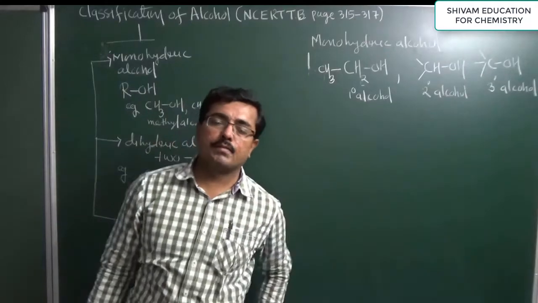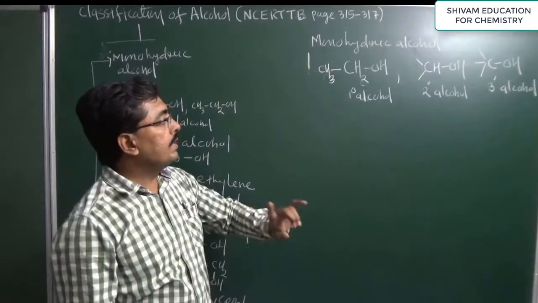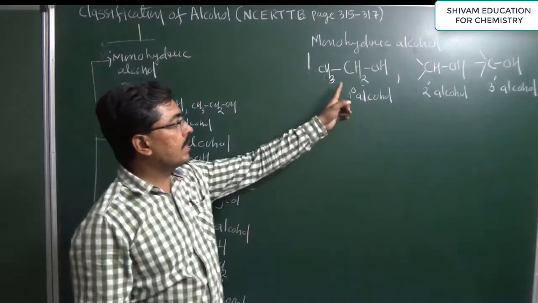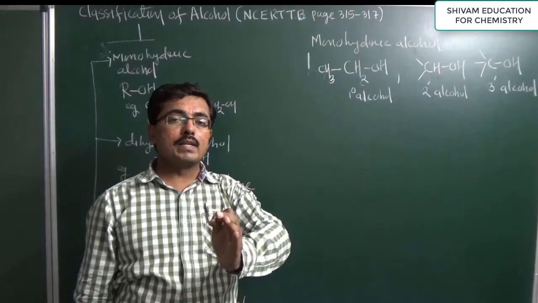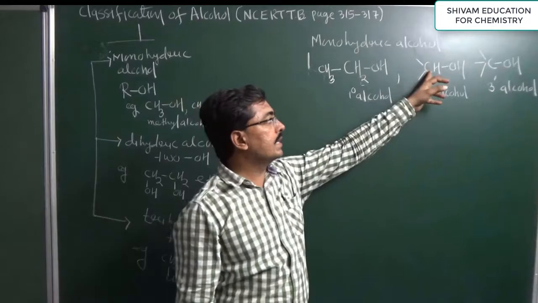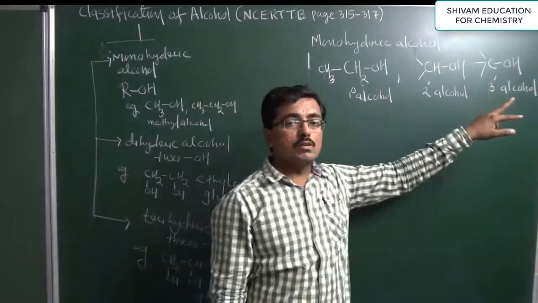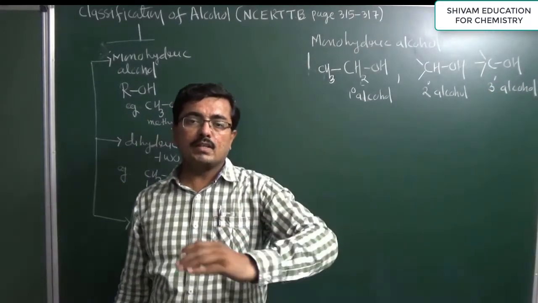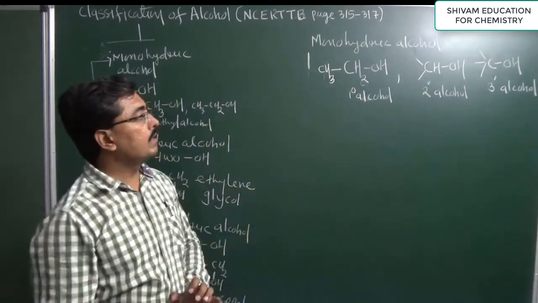So the first type of classification of monohydric alcohol is 1 degree, 2 degree and 3 degree. If the hydroxyl group is attached to a primary carbon, that is a 1 degree alcohol. If attached to a secondary carbon, that is a 2 degree alcohol. If attached to a tertiary carbon atom, that is known as a 3 degree alcohol.